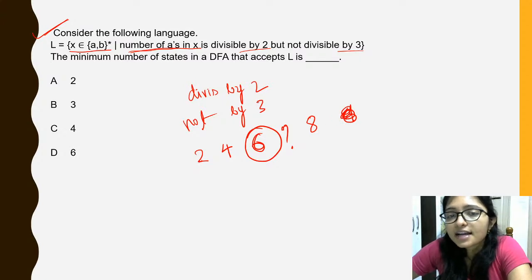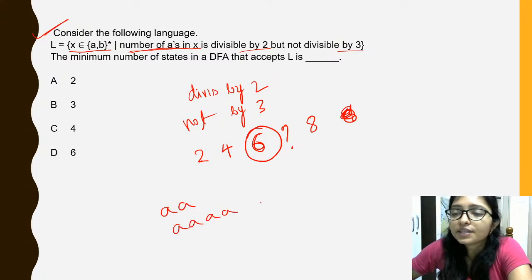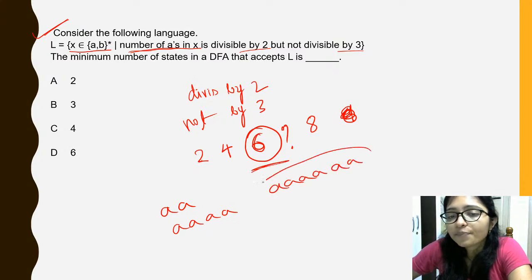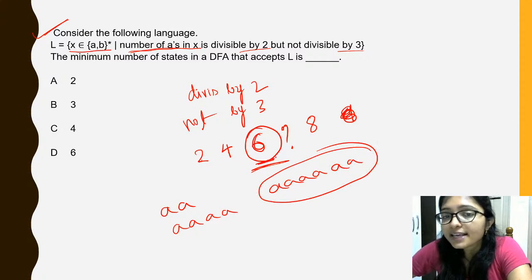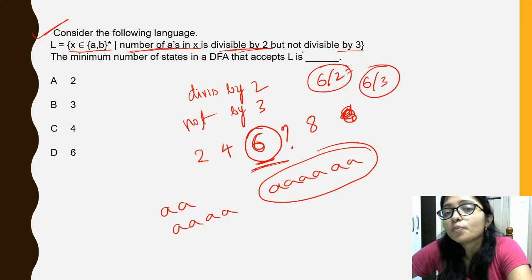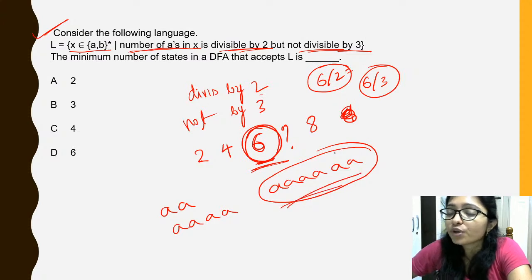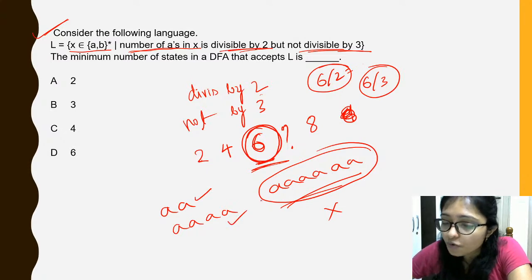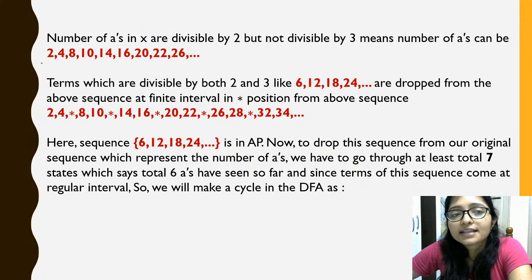So that is the number of A, means A can be there. But what cannot be there? 6A cannot be there. 6 is divisible by 2 also, and 6 is divisible by 3 also. But here it is telling divisible by 2 but not divisible by 3, right? That's why 6A we will not accept. But we can accept 2A, we can accept 4A, right? So it can be 2, 4, 8, 10, 14, anything.